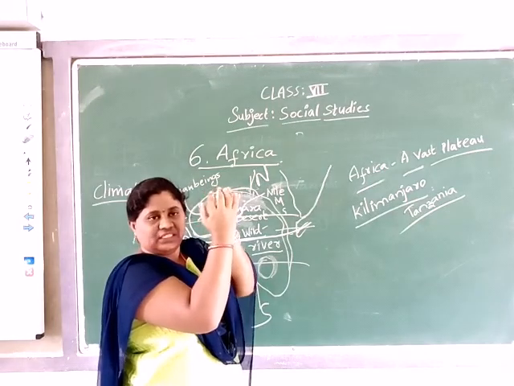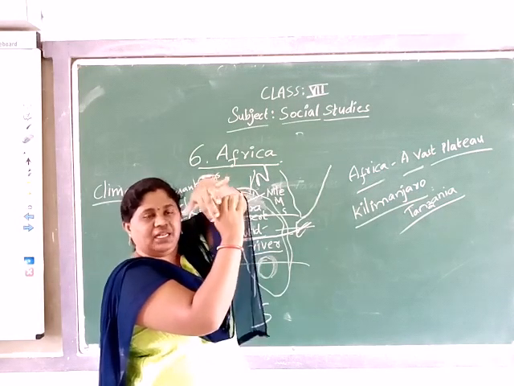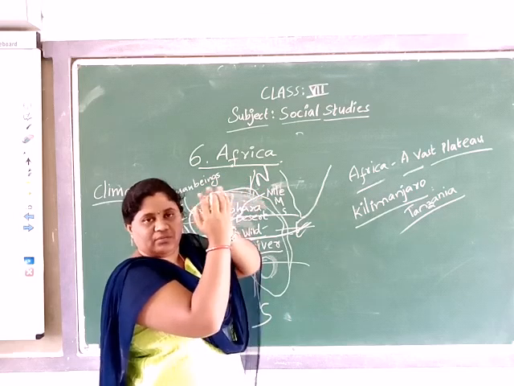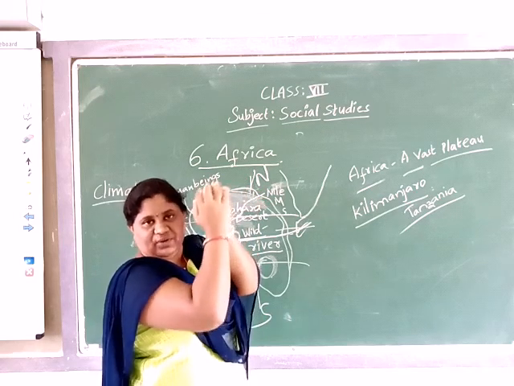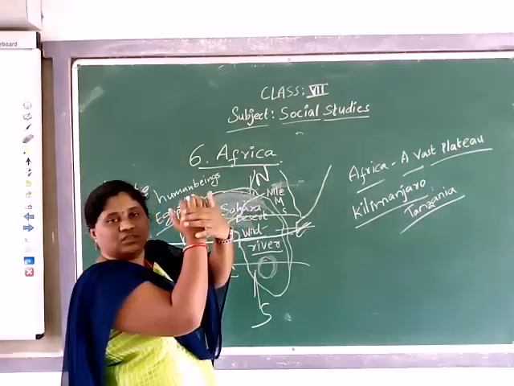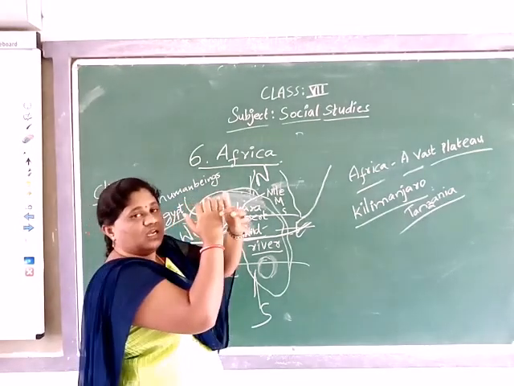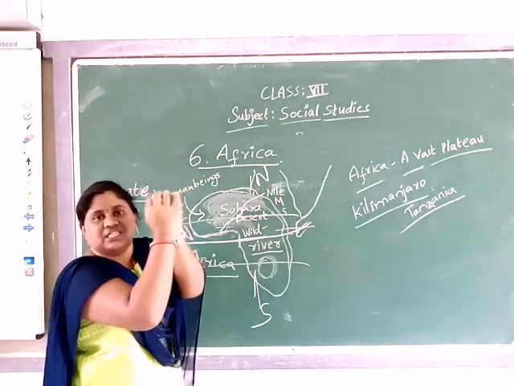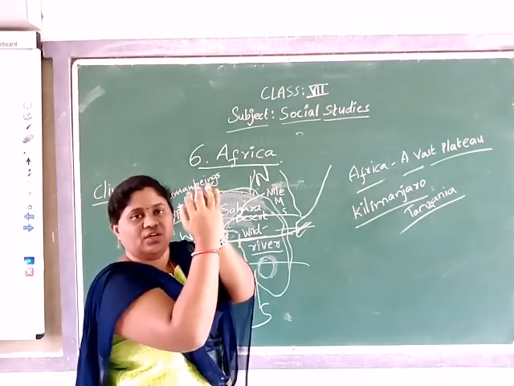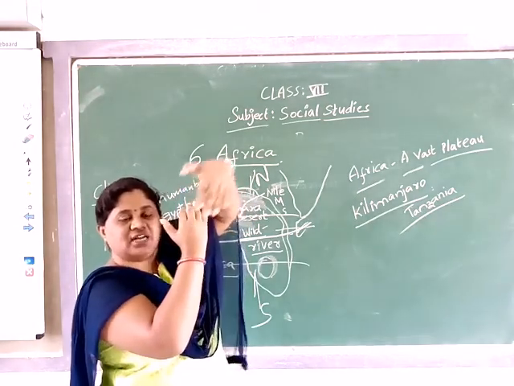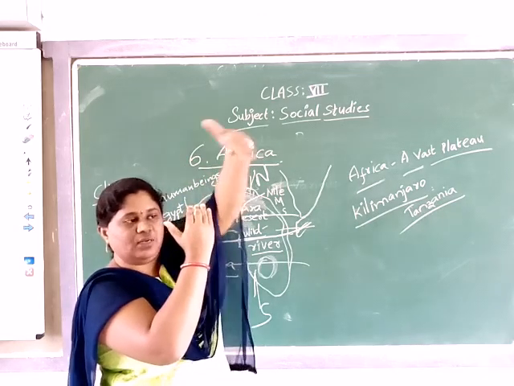In this round shape, the middle line we call the equator. The equator passes through the continent of Africa, right? So when the Earth is rotating around the sun, the major part of the sun's rays will fall here.